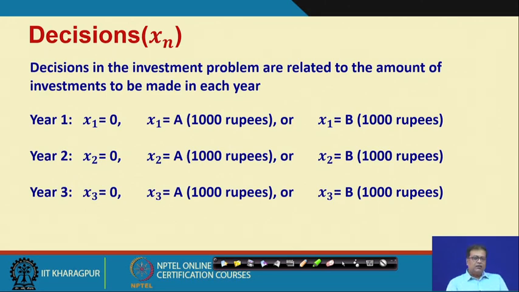If you have money, you can have the other 2 options. If you do not have money, obviously you have only one choice: do not invest.